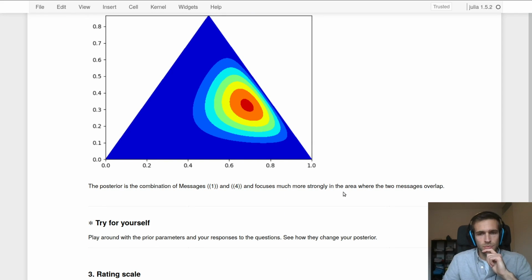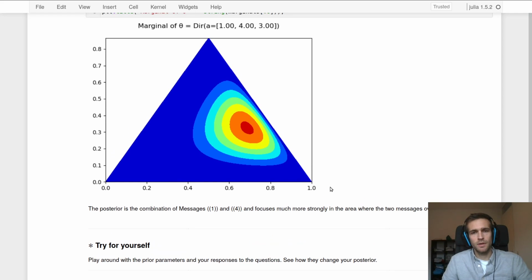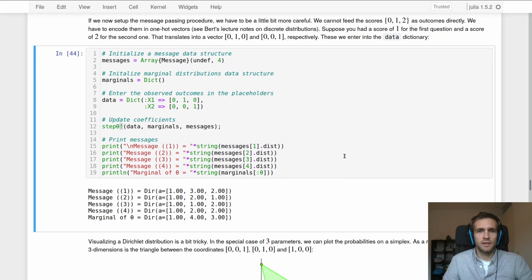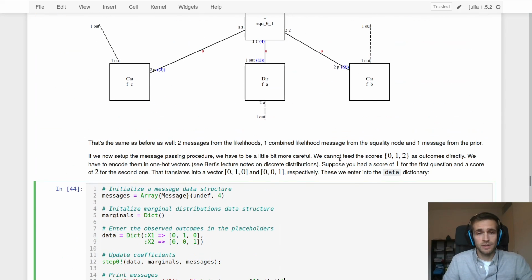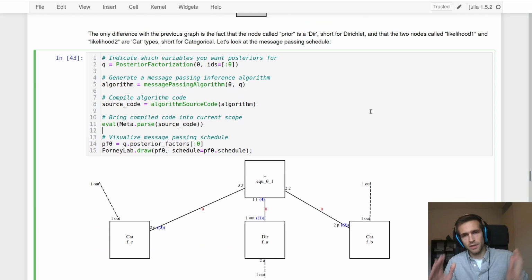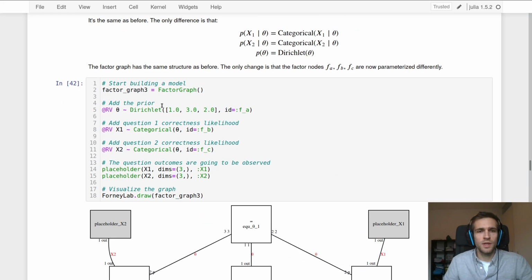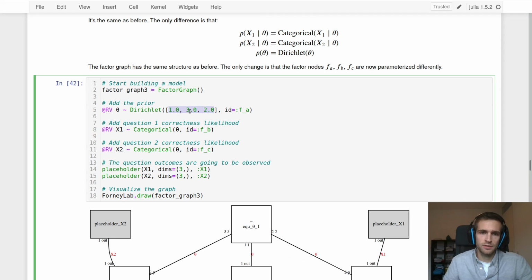Yes, so I encourage you to try out this model yourself. The whole point of the probabilistic programming sessions is that you get a chance to get your hands dirty with these models. In this case, with message passing on this Categorical-Dirichlet model. One way to do that is by changing the prior parameters here. So what if the company expects you to get your score question wrong? Or what if they expect you to always get a high score? Then you would change this into maybe something like this.